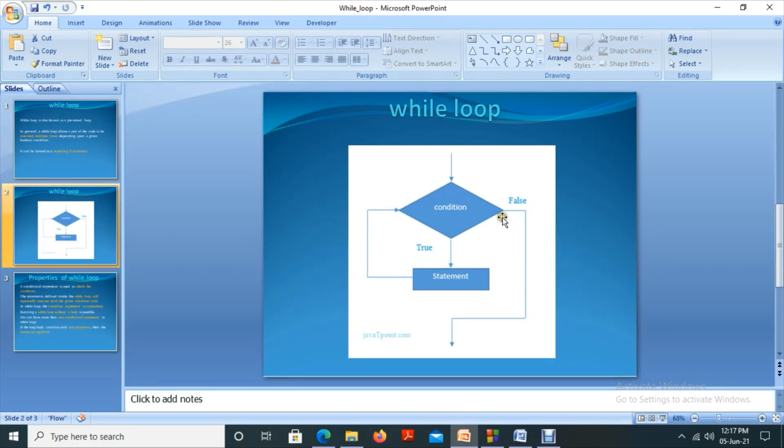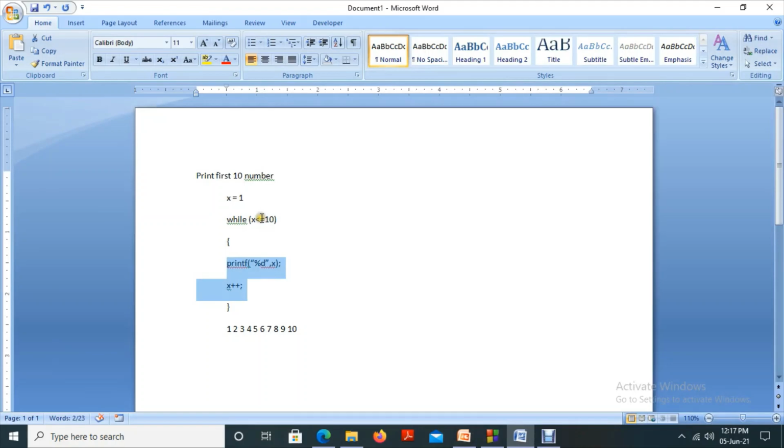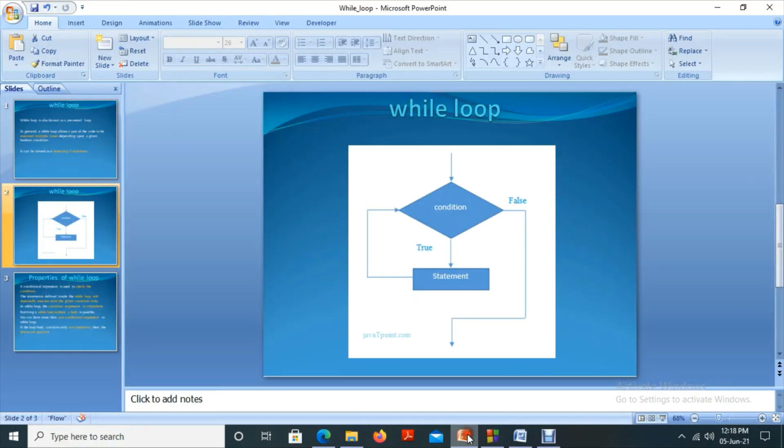Actually, we discuss flowcharts separately, but while discussing each and every process, we will explain the process with the help of a flowchart so that you will be familiar with it. Here, this is a decision making symbol. It is called the diamond symbol, and decision making statements will be mentioned in this diagram. So this is the input process. Here, it will verify the decision statement. What is the decision statement in this program? While x less than or equal to 10. So in this diagram, here we will mention x less than or equal to 10.